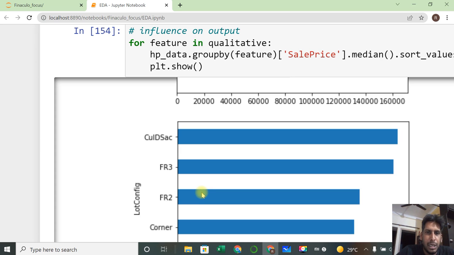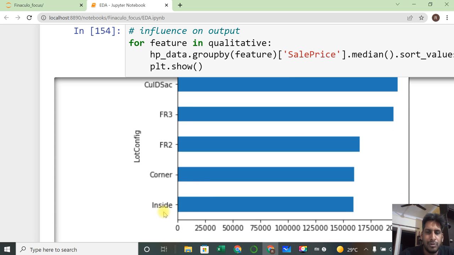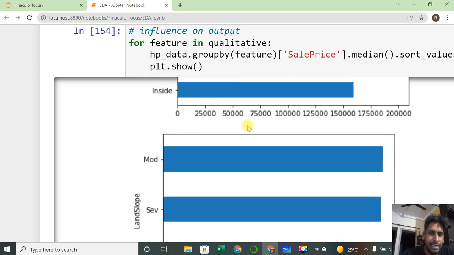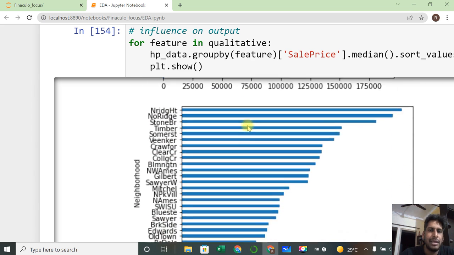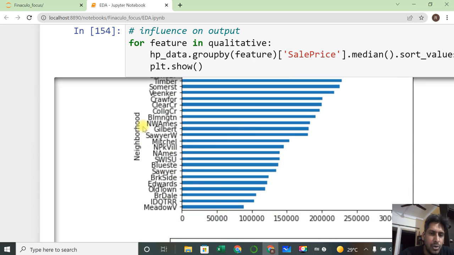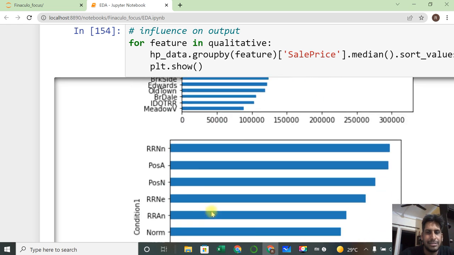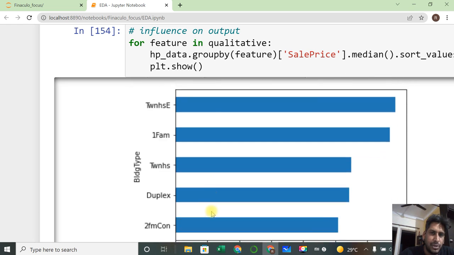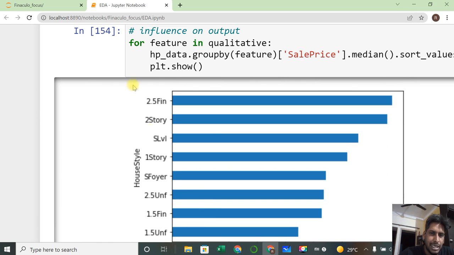If someone has that quality, then their sales price will be different. Then one who has an inside lot configuration, then his sales price will be low, right? So sales price we can determine based on the kind of things they are giving, the information they have. The nature of the whole house will determine the sales price, that we can check here by using this particular influence analysis.